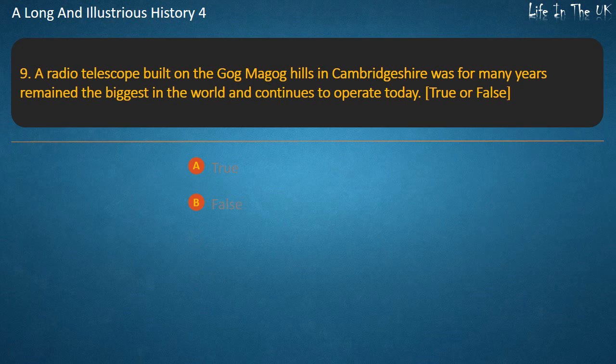Question 9. A radio telescope built on the Gog-Magog Hills in Cambridgeshire remained for many years the biggest in the world and continues to operate today. True or false? True. False. Answer. False.